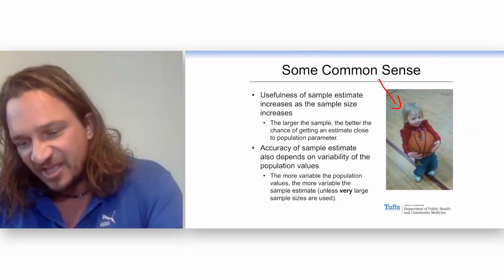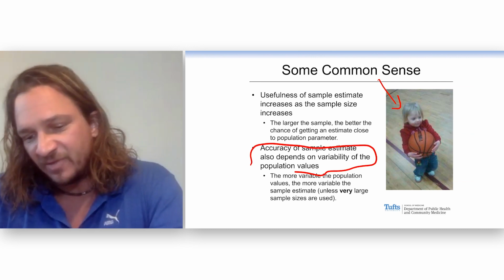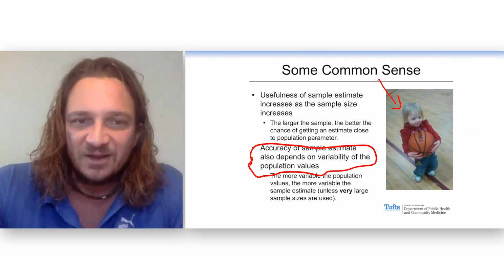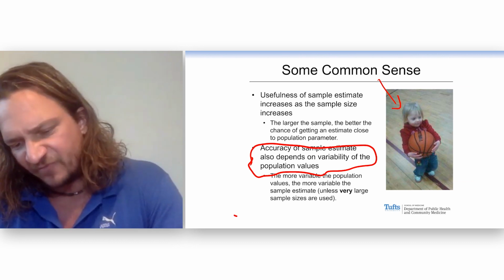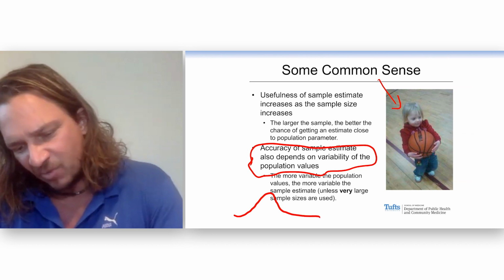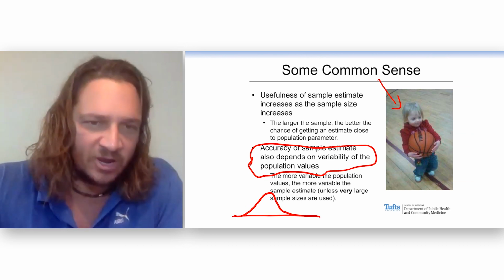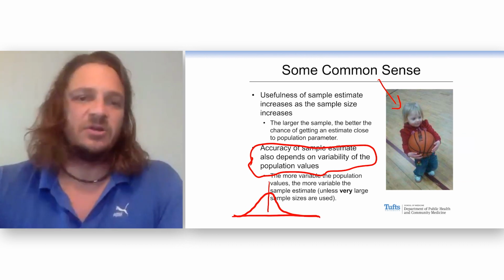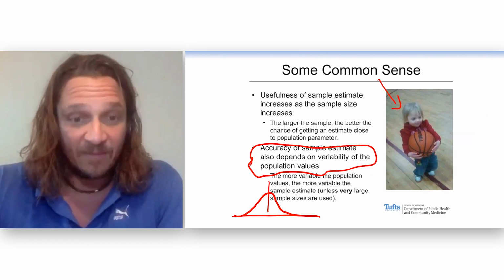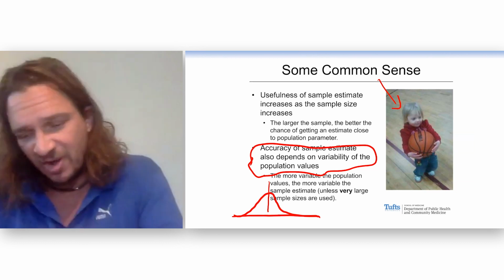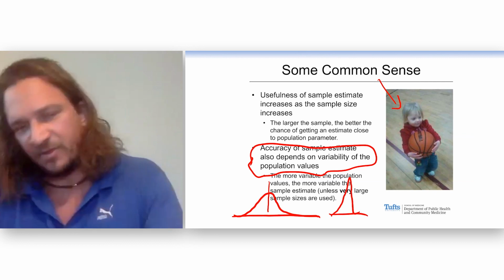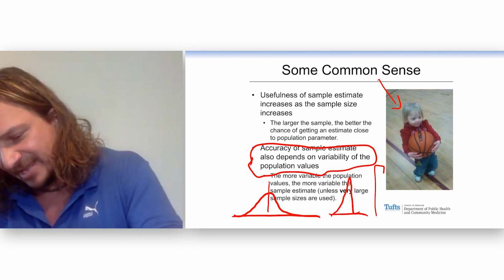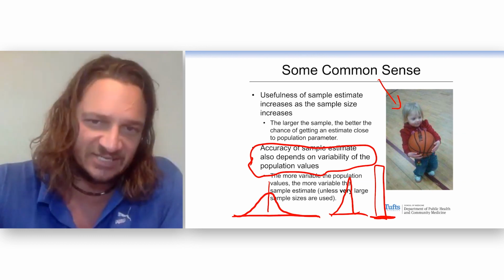And that's because the variability of the population is not very big. Think about a country like the US where we have tremendous disparities in wealth. How many Americans do you need to sample to get the average income? Well, a lot, because you're going to have a lot of people cancel each other out. But what about a country that had a very equitable distribution of wealth? How about a country where everybody made the exact same amount? How many do you need to sample?